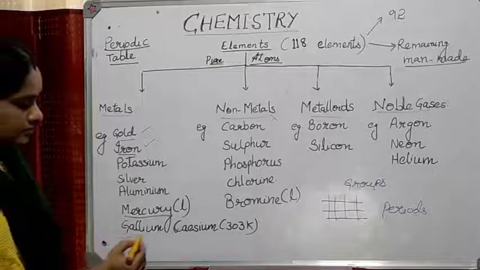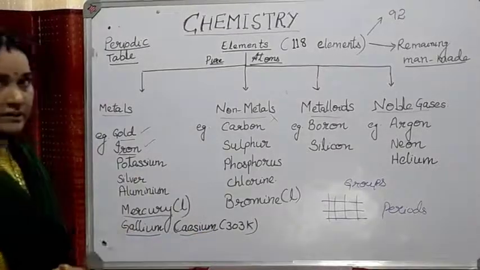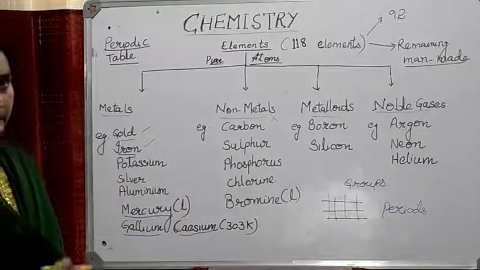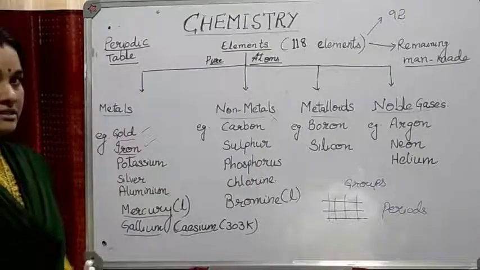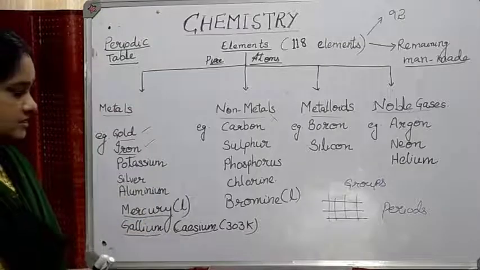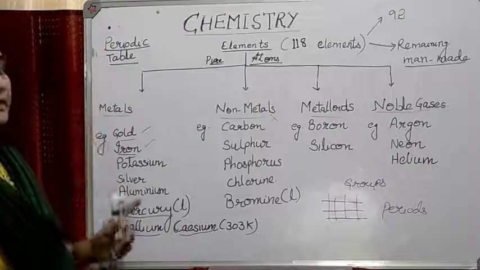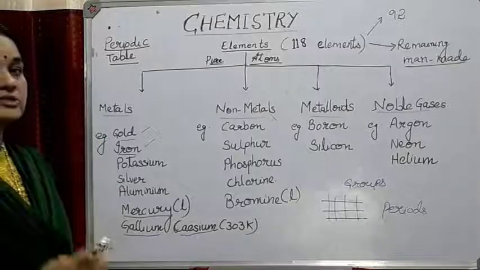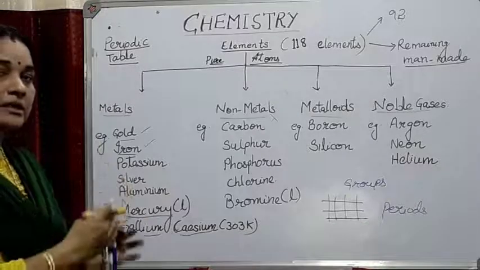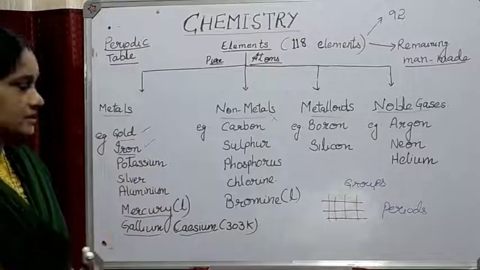Another two metals are gallium and cesium. They are a little bit above room temperature. They are also found in the liquid state around 303 Kelvin. Now, highly reactive metals are placed in the first column, that is group number 1, and are known as alkali metals. You will be learning about the classification in the next class.